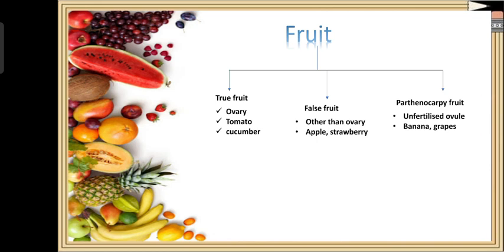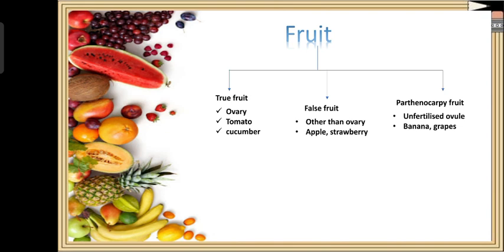I will repeat once again. We can classify the fruits into three categories here. The fruit that develops from the ovary is called the true fruit. Example, the cucumber, tomato, and coconut. And the fruit that develops other than from the ovary, that means the thalamus, is called a false fruit. Example, the apple, the cashew, and strawberry. And if the fruit develops without the fertilization of the ovule, it is called a parthenocarpic fruit, and the condition is called parthenocarpy. The parthenocarpic fruits are usually seedless fruits, and they can be induced by spraying some synthetic growth hormone. The examples for the parthenocarpic fruits are the banana and the grapes.